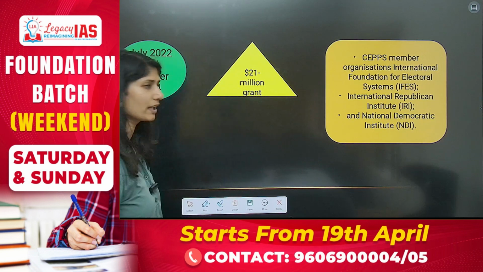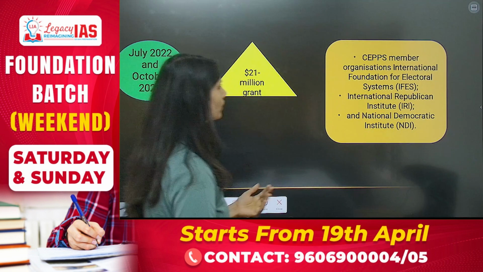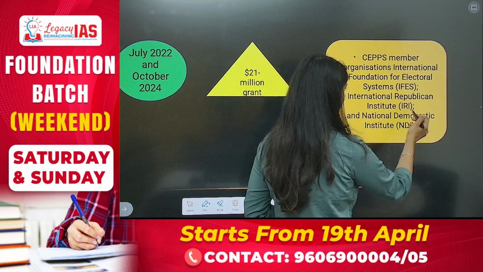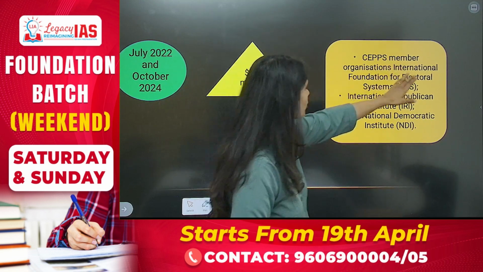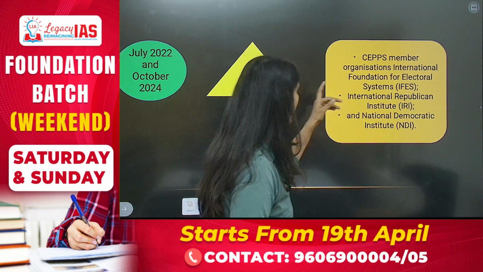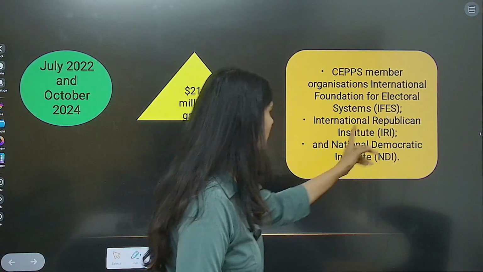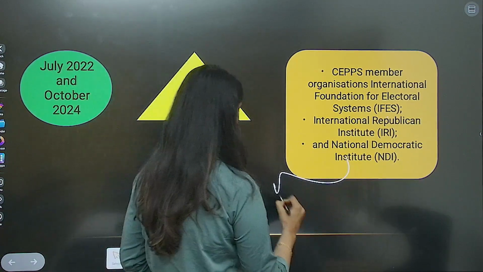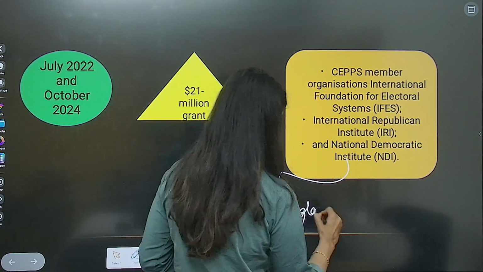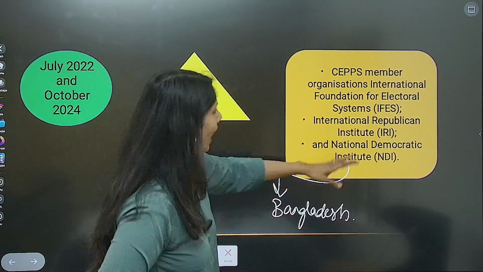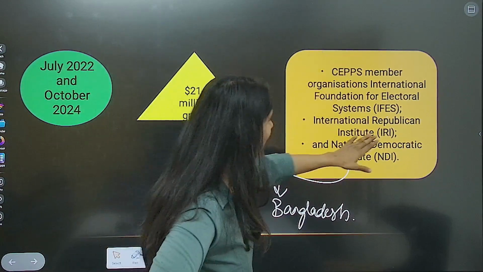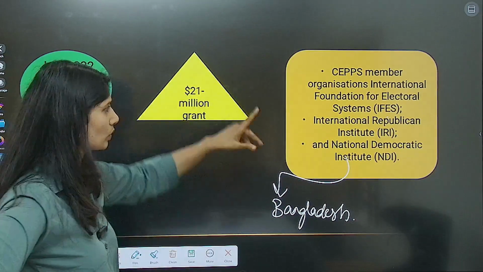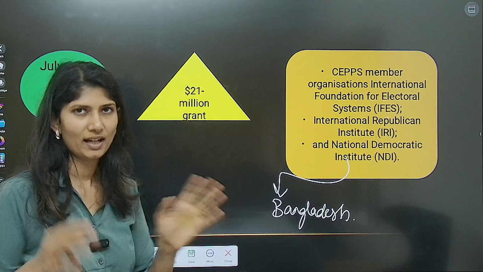Now, with regard to USAID, they function under the CEPPS, whose member organizations are IFES, IRI, and NDI, meaning International Foundation for Electoral Systems, International Republican Institute, and National Democratic Institute. The National Democratic Institute directly does not have its say in Bangladesh, but under the same CEPPS members, two others are there, IRI and IFES. Through this, they were able to channel this 21 million grant. This was the first part of the statement. Understanding now?